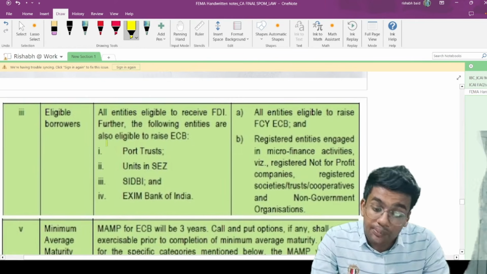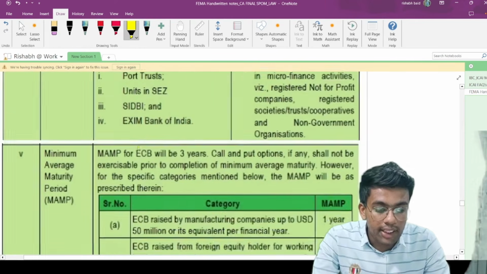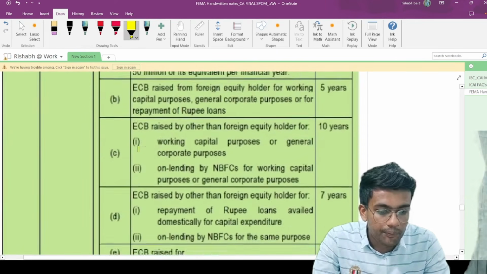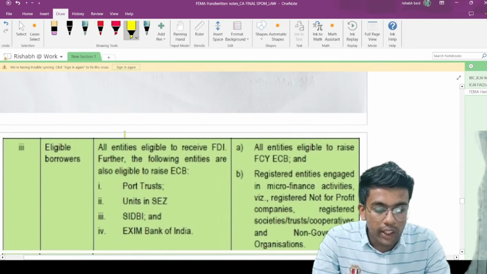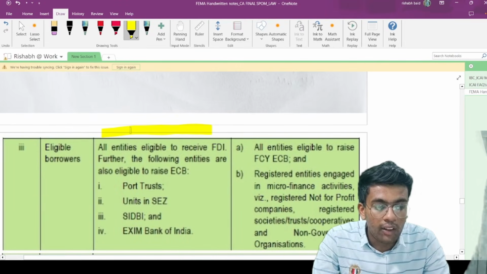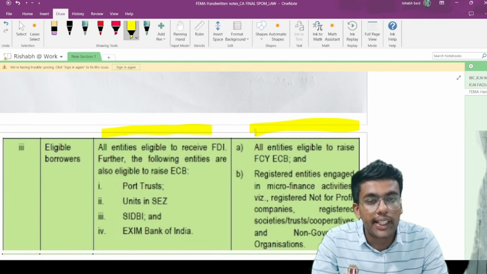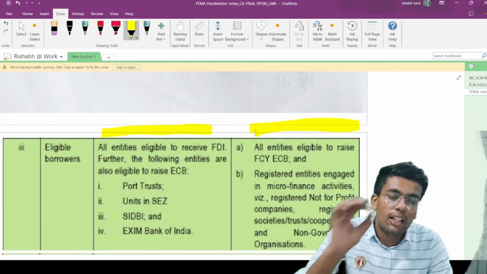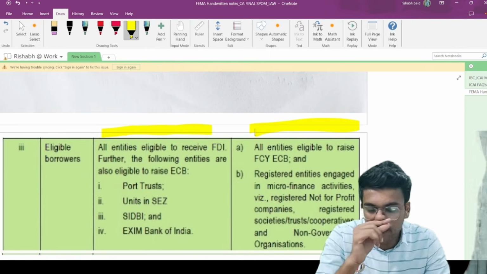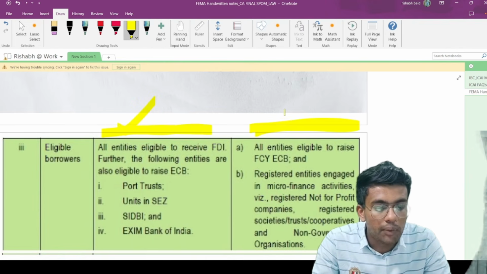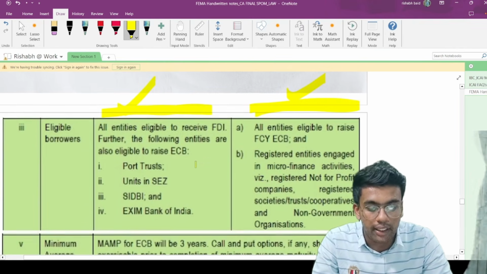Okay. Now this is with respect to one minute. This one you can write down over here. Here you write down FCY denominated, and here you write down INR denominated ECB. ECB basically stands for external commercial borrowings. So write down FCY denominated, and here it is INR denominated.